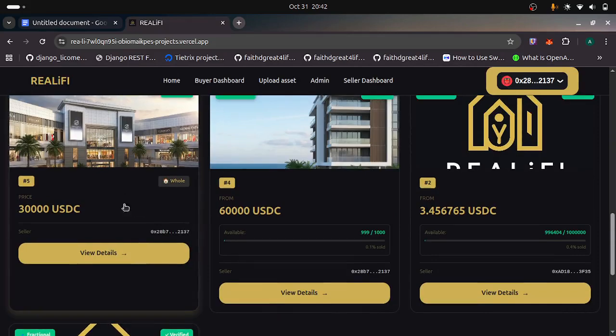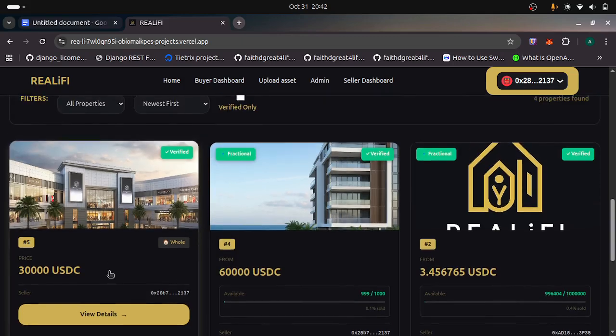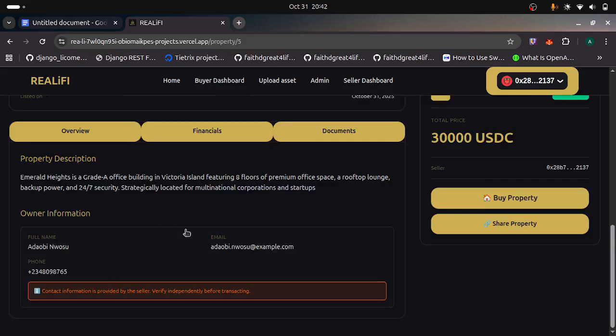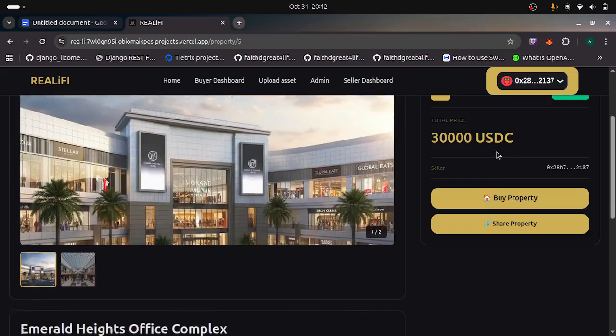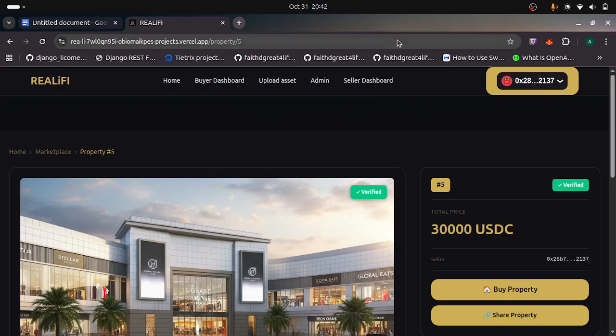So this is the asset that was newly created. The asset was worth $60,000, and then we fractionalized half of it. I, as the owner of the asset, said to fractionalize half of it. So let me view the details. Okay, it has not been fractionalized yet, so I can choose to fractionalize it as a seller. Let me go to seller dashboard. You see, so it's a whole flow.